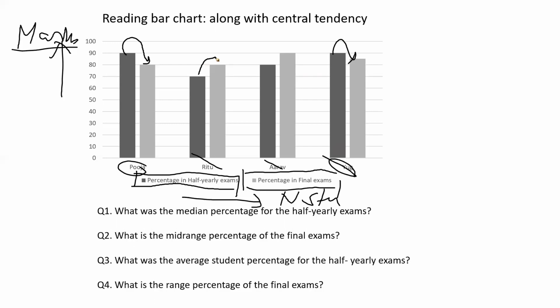The total number of marks they are getting is less. However, here I see an increase in the marks, right? So I'm able to understand that. I don't know who is Ritu, who is Arav, who is Yug, and so on. But yes, I'm able to see the marks and I can analyze that. I think Ritu worked very hard after half yearly and she's getting good marks. Similarly, Arav worked very hard after half yearly, and that's why he got very good marks.